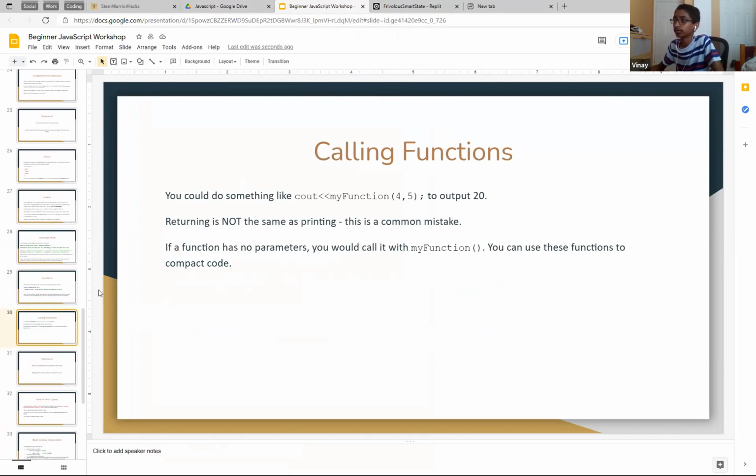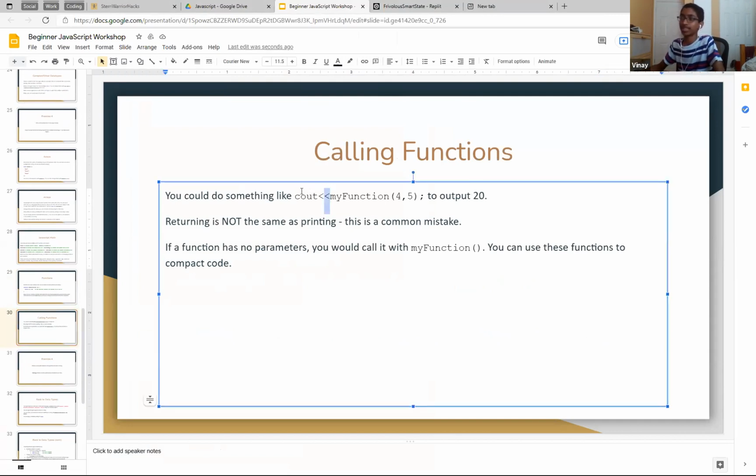Now let's do, colon function. You have to output 20. Okay, do you see too much C++? My bad, guys.